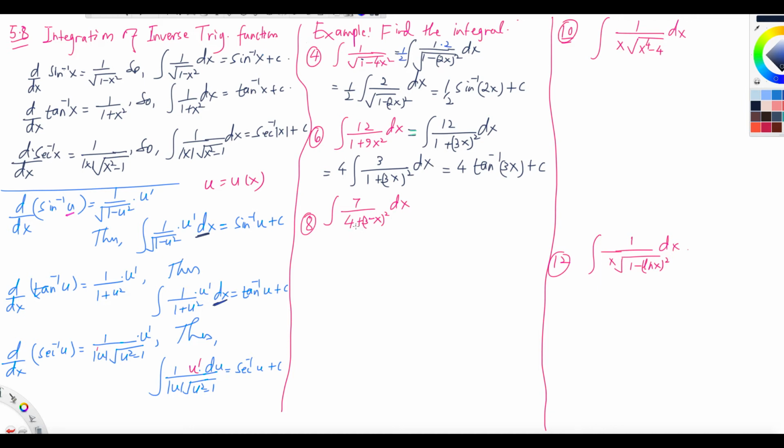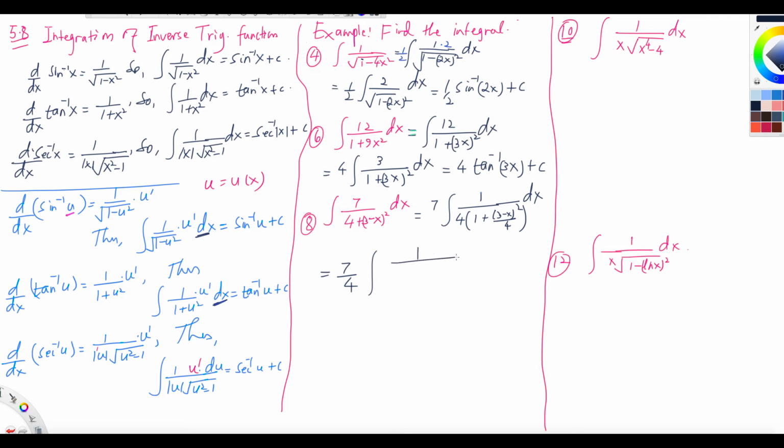So here, look at this. It is like 4 plus (3 minus x) squared. It will definitely be u, but there is a 4 as well. So I need to take 4 out, okay? So how do I do that? I'm going to do it this way. I'm taking just 7 outside and then doing 1 over, let me take 4 out, and then I can write 1 plus (3 minus x) squared divided by 4, and then dx. You see that? 1 plus u squared is there, but that denominator is not in the u squared. So what I'm going to do is pull 7 over 4 out, okay?